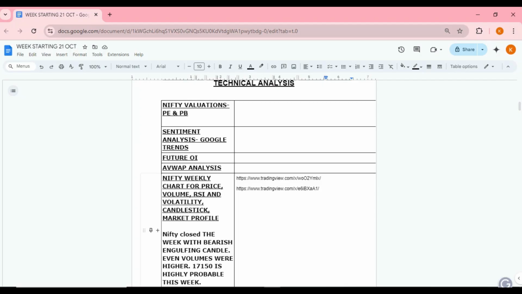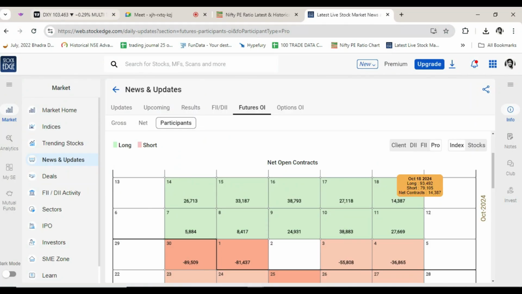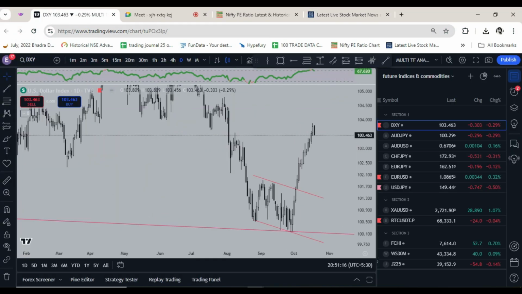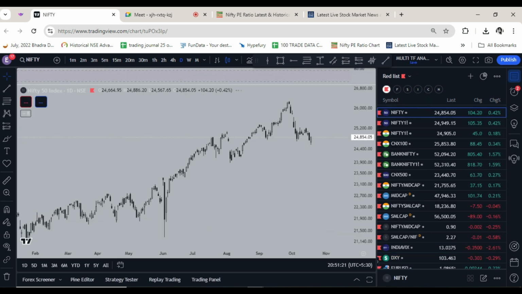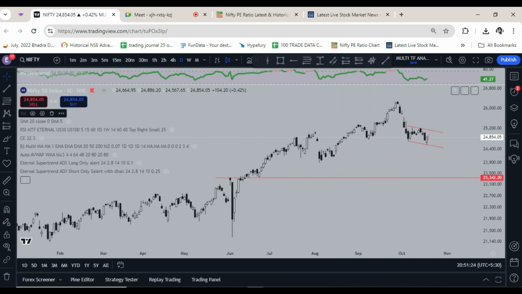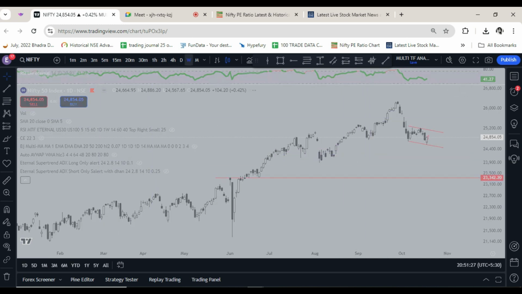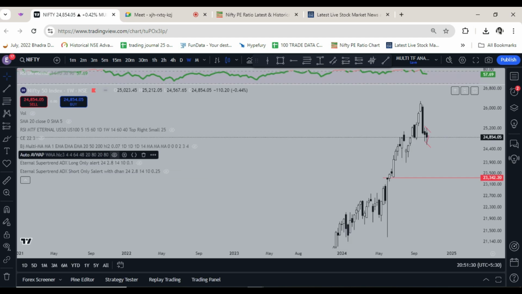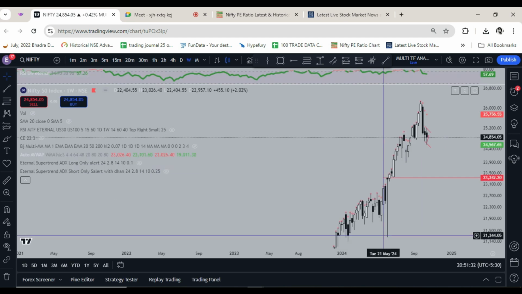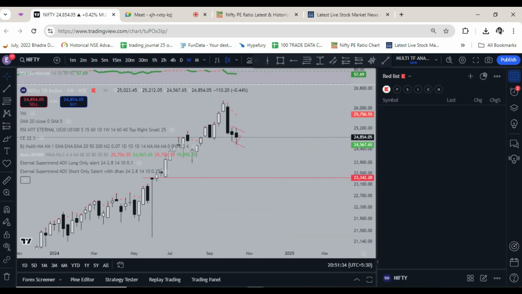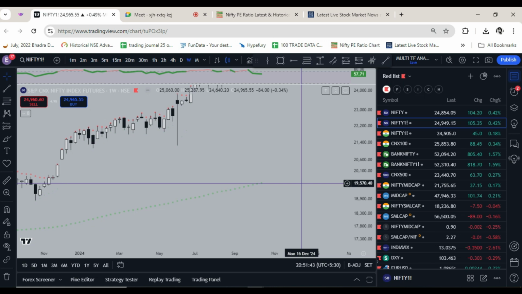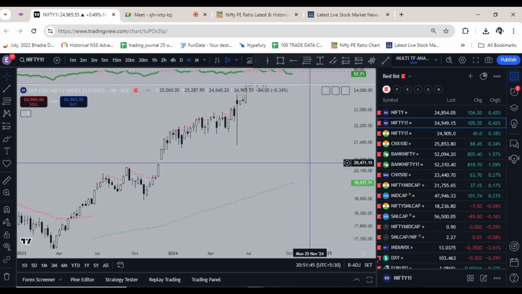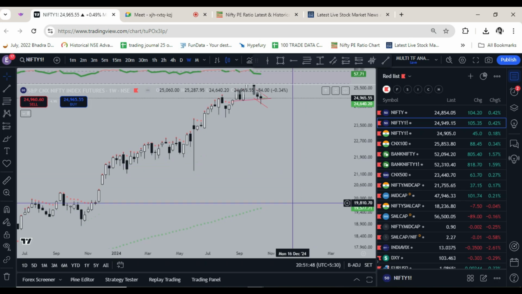After this, let's do a VWAP analysis of Nifty. Let me do it first on the weekly time frame. Let's see what it gives us. Okay, it's not very clear on weekly. Let me try on Nifty futures. There is something. On weekly Nifty futures, the major support is very low, at 19,600. That is very far away, so we can avoid that.